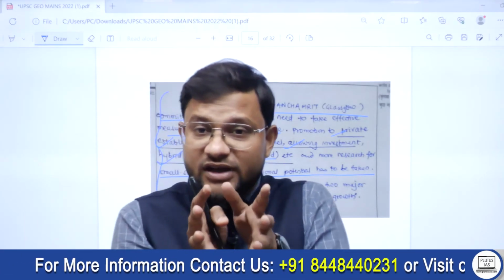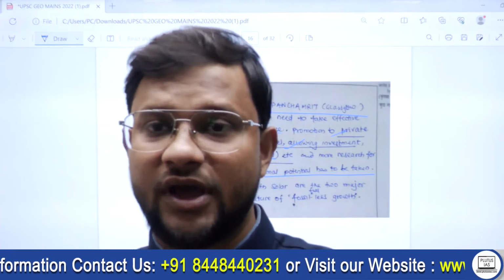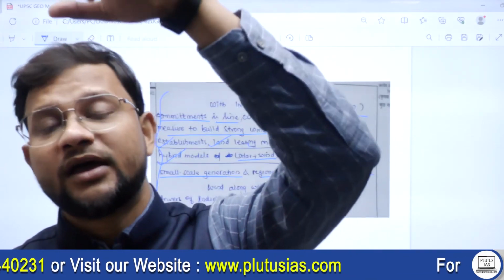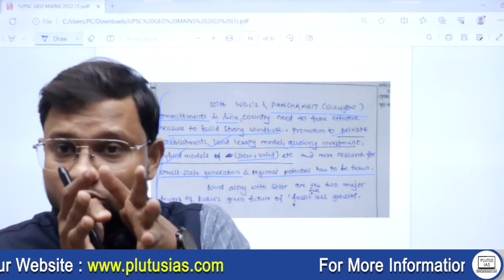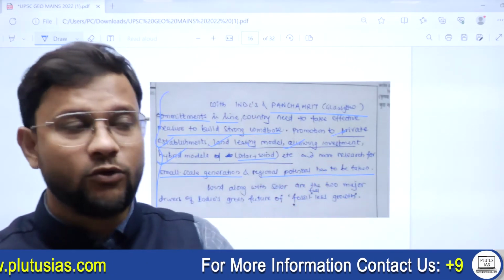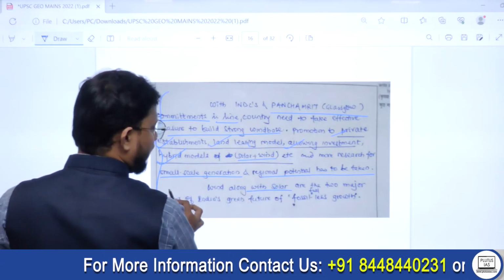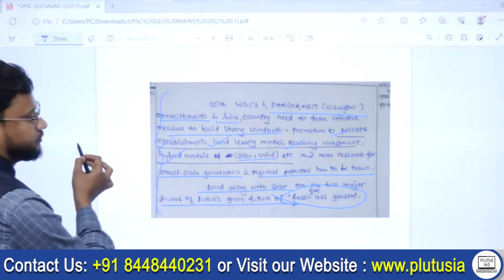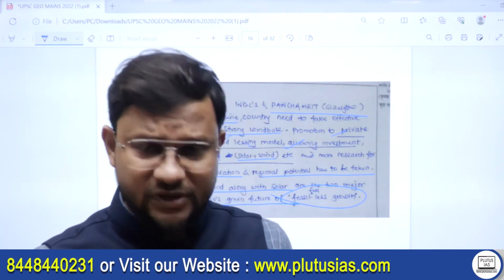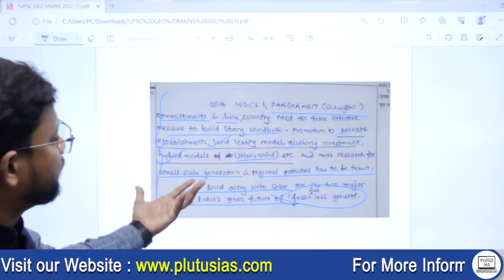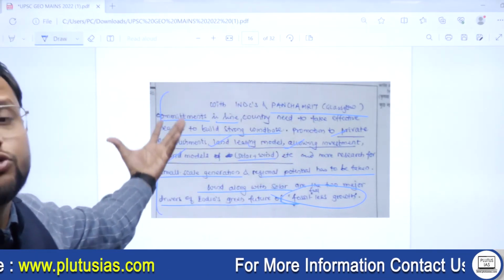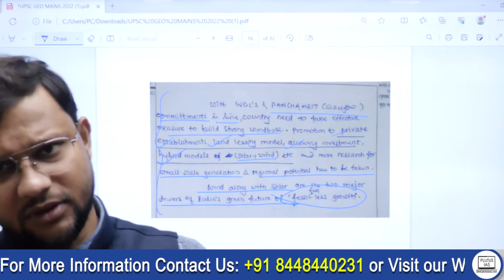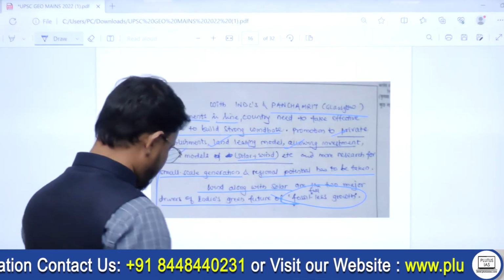See, the solutions are multidimensional: policy has been addressed, private participation has been addressed, research and technology also, and then the hybrid model too. So your arguments need to be diverse enough. And then, wind along with solar are the two major drivers of India's green future of fossil-fuel-less growth. Keywords like fossil-fuel-less growth or green growth, you need to add in your answer as well. Catchy phrases help you fetch some marks.